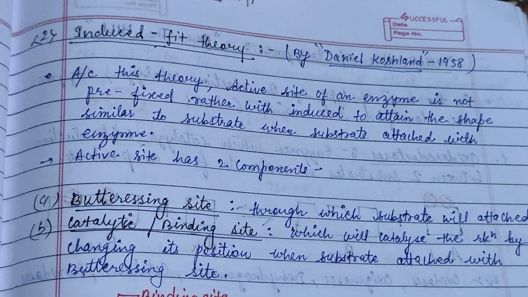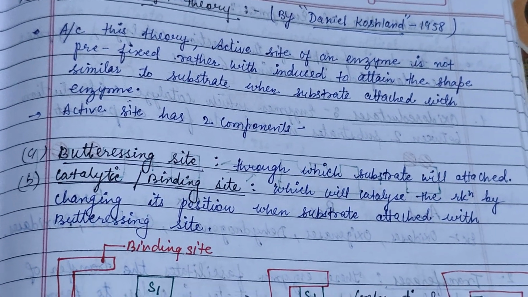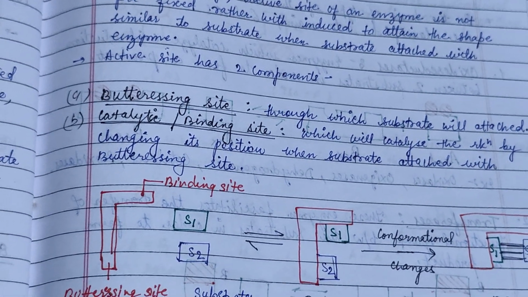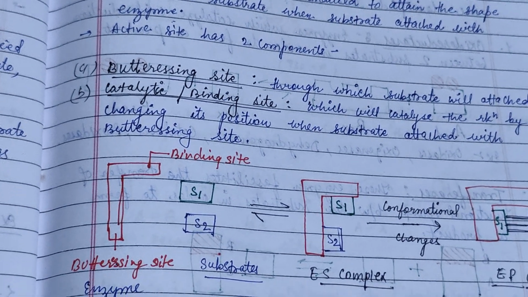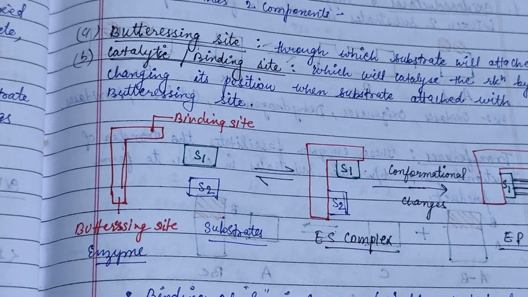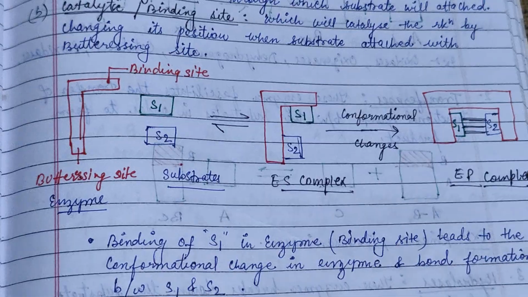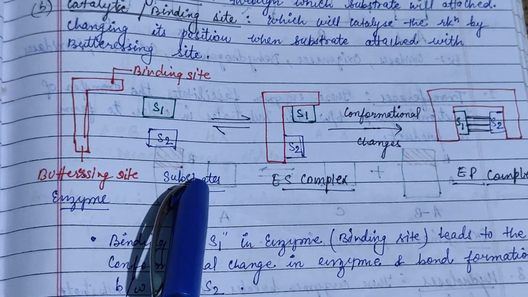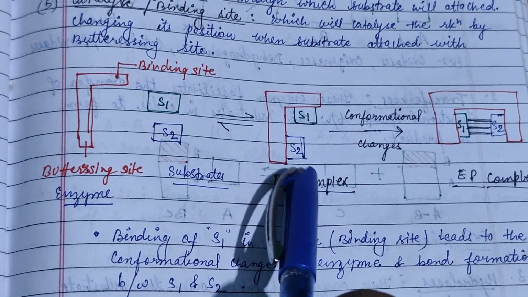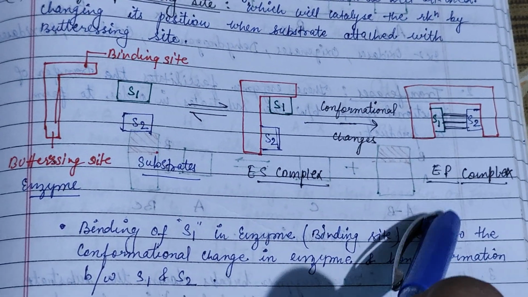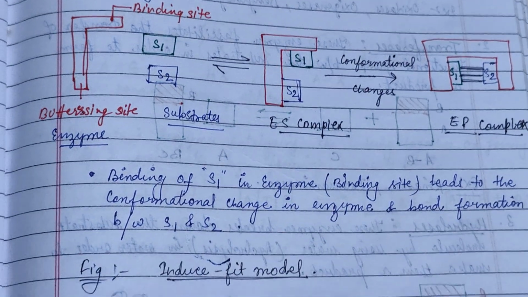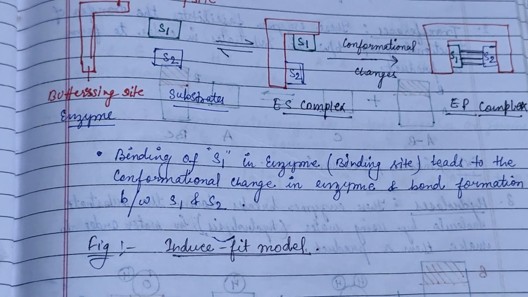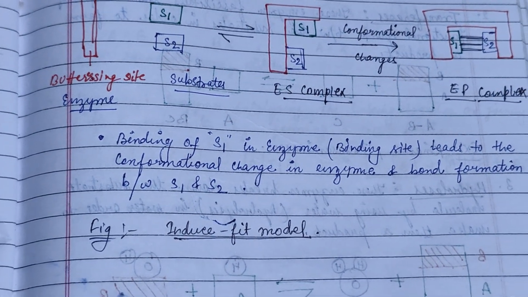The induced fit theory says that the active site of an enzyme is not prefixed, rather it is induced to attain a shape similar to the substrate when the substrate attaches to the enzyme. An active site has two components, that is the buttressing site, and the second one is the binding site or the catalytic site. So here is the binding site and here is the buttressing site, and when the substrates attach to it, it forms the enzyme product complex. Binding of substrate 1 at the enzyme binding site leads to conformational changes in the enzyme and bond formation between substrate 1 and substrate 2.